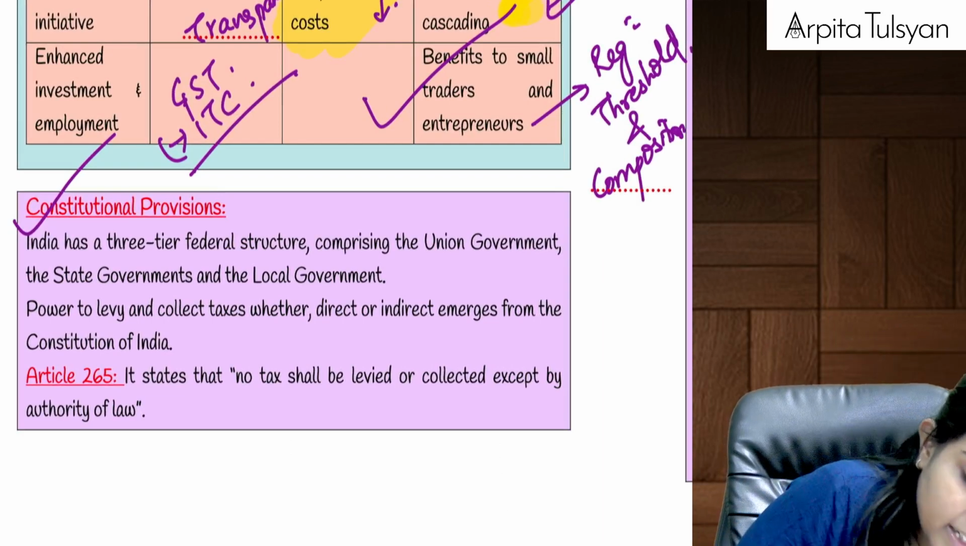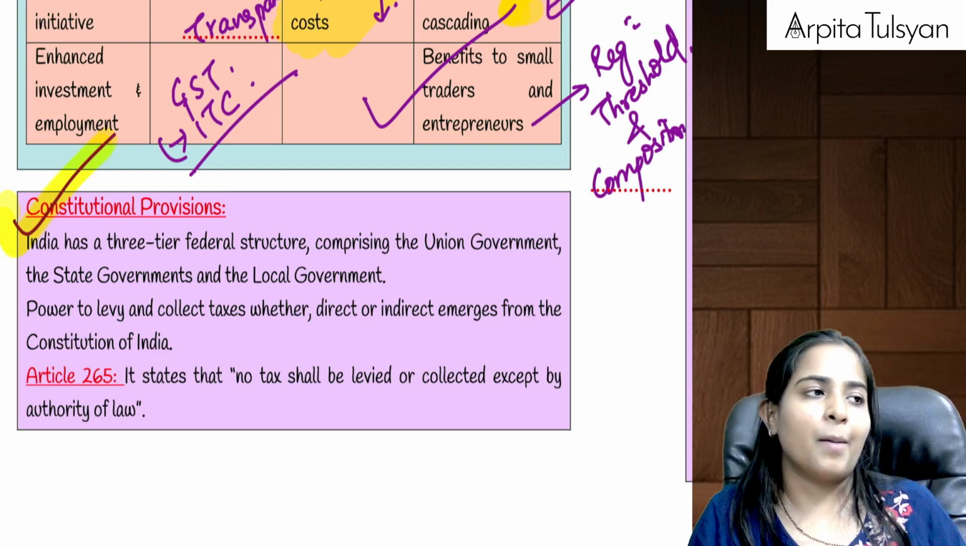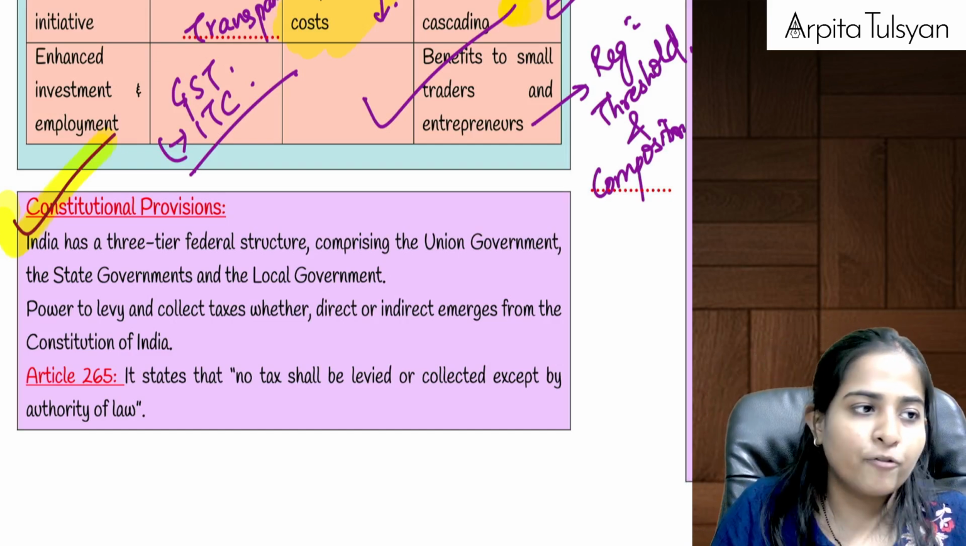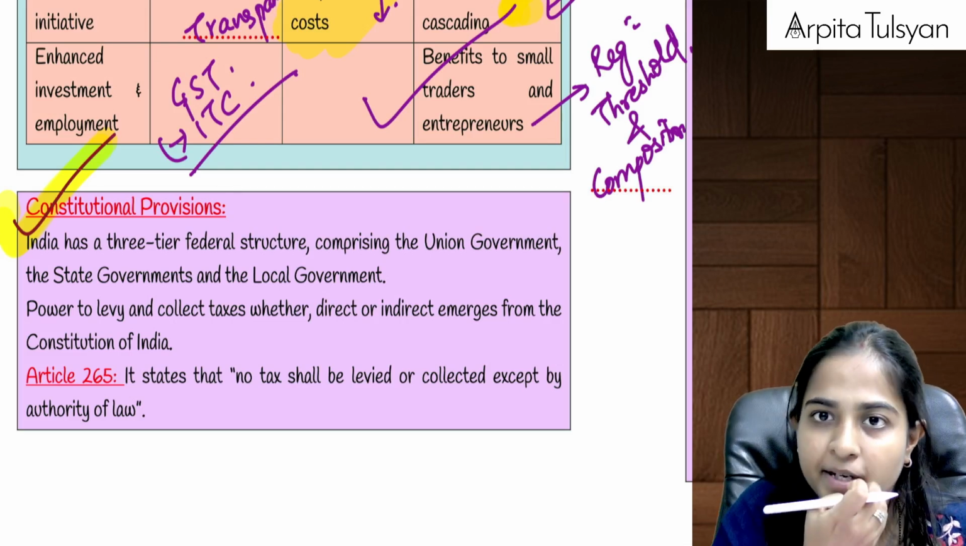And then going on to the next one, that is the last one, your constitutional provisions, about which we had already studied that before bringing GST, we had to do some constitutional amendments. Okay, why?